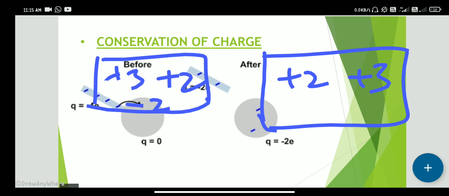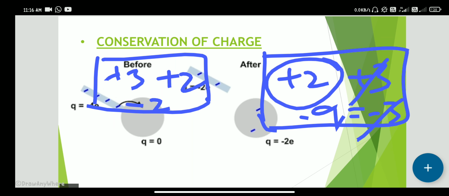Then we find this negative charge is equal to -3. Okay, so this -3 gets cancelled. Sorry, this -3 and this +3 get cancelled. So equal magnitudes cancel each other, so we get only positive charge.